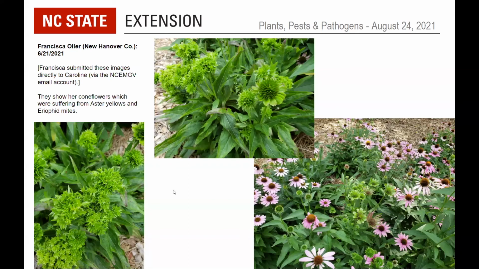Now I will say, and I guess Mike can back me up, looking at the flower heads, this looks mostly, if not all, like aster yellows, not the Eriophyid mites. So this is something we make a distinction between. Mike, do you want to give some of the observations on why it would be aster yellows?